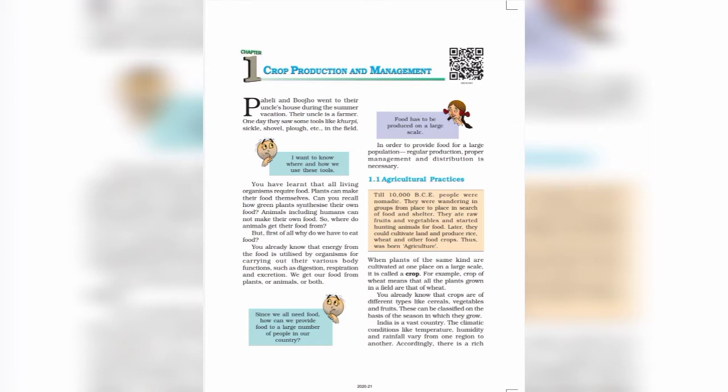So students, we are starting our chapter crop production and management. First of all, I want to clear what is agriculture. Agriculture is an applied science that deals with the mass production of crop plants and animals useful to human beings. We can say besides crop production, several other related activities like fishing and sericulture come within the scope of agriculture.